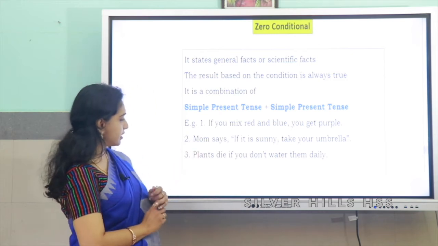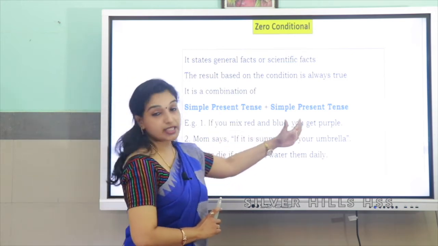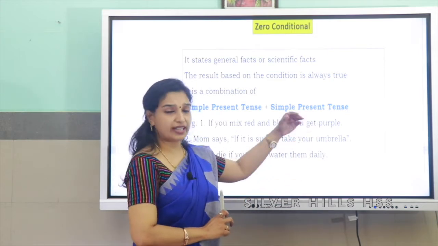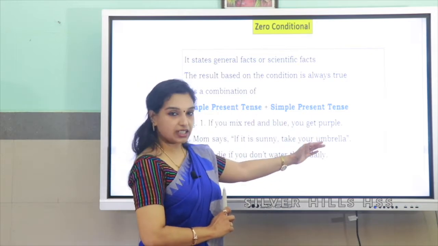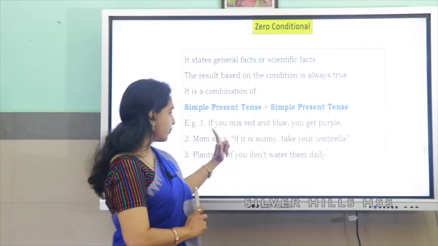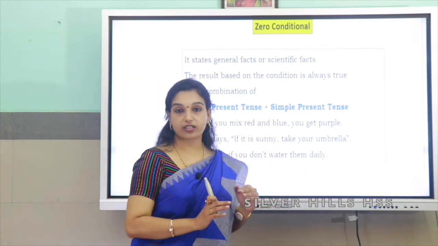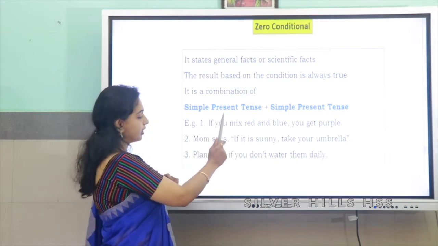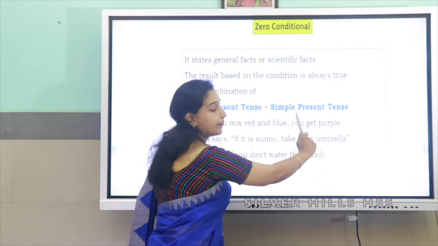Just have a look at these three sentences here. If you mix red and blue, you get purple. That is a truth. You will never get any other color other than purple if you mix red and blue. So, that is a scientifically proven thing and it is a general truth. And you start the sentence with if. So, here the sentence is with the if clause followed by the main clause.